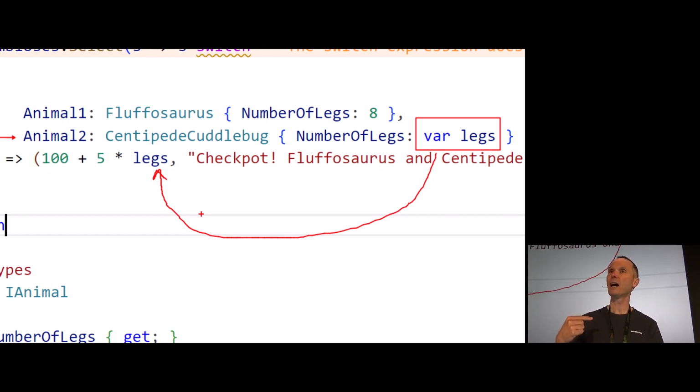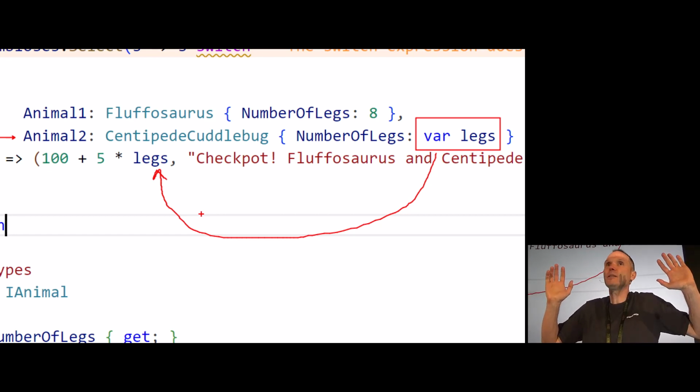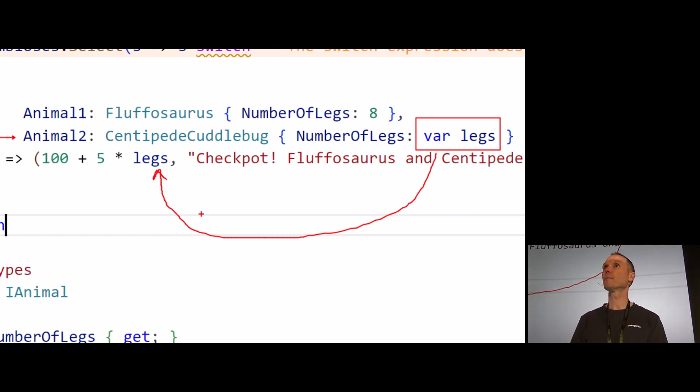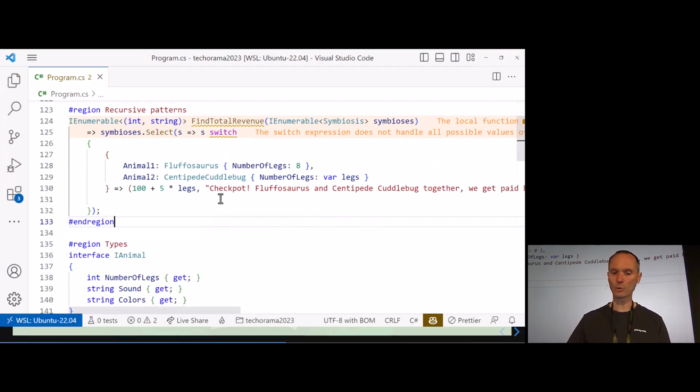In my case, I'm using the number of legs to calculate the amount of money we will make from this photo, because the magazine is into legs. If they are into legs, they should get legs. I hope you understand what I want to tell you here. So this is a recursive pattern with a constant pattern and the var pattern. Now we can take the next thing, and it's not the jackpot, but still pretty good.